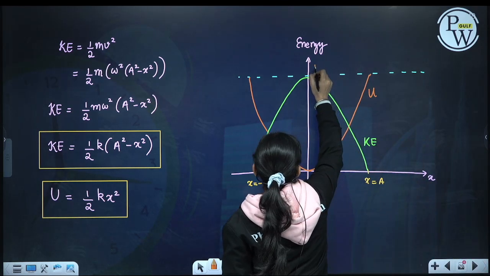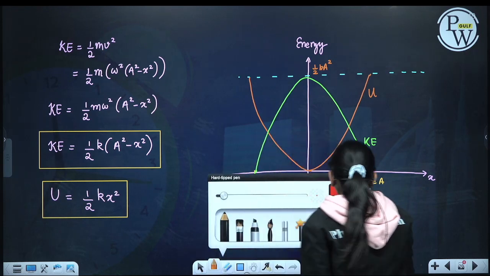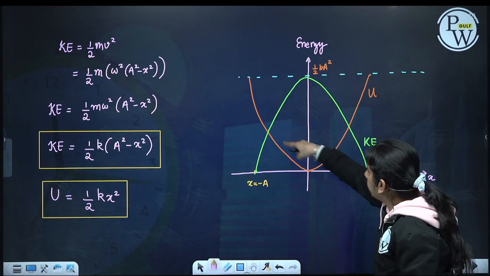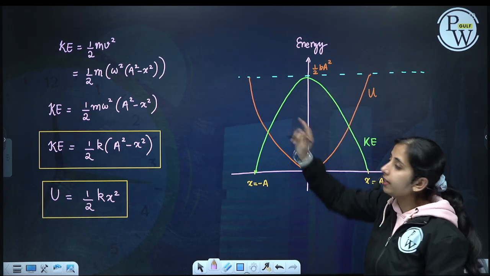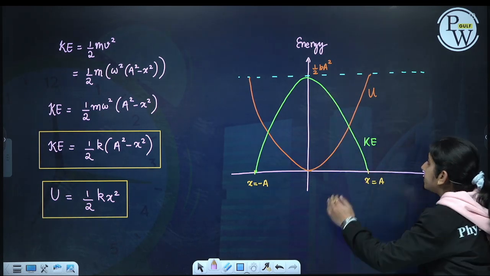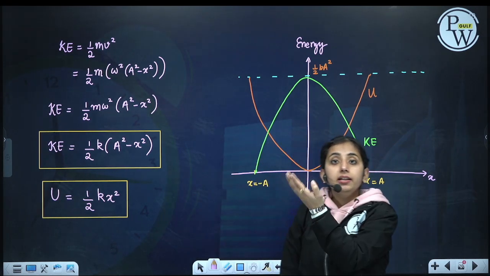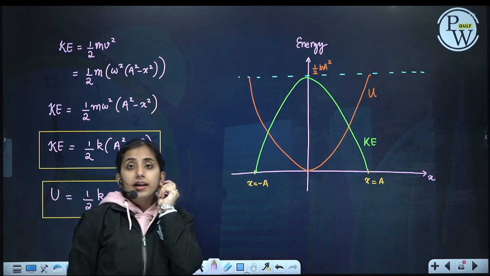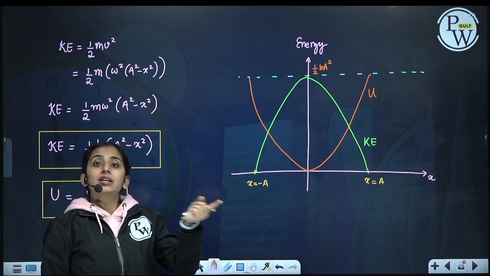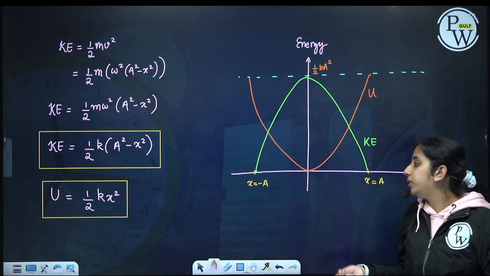This value will be equal to half k a square, and then potential energy is 0 at the mean position and maximum at the extreme position. So as we go from mean to extreme, kinetic decreases, potential increases. Again, as we go from extreme to mean, potential decreases, kinetic increases. There's an interchange between the two.